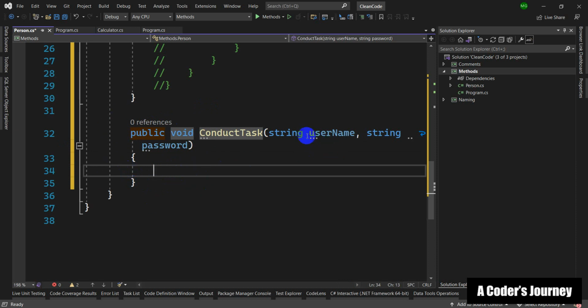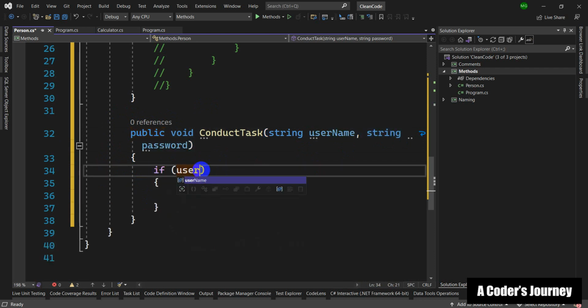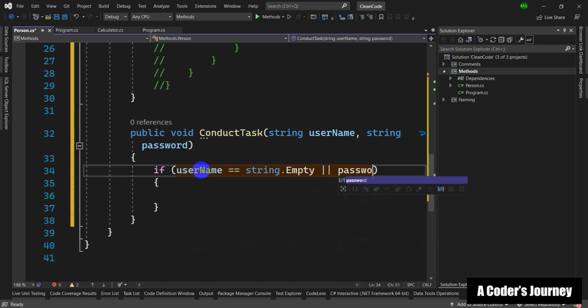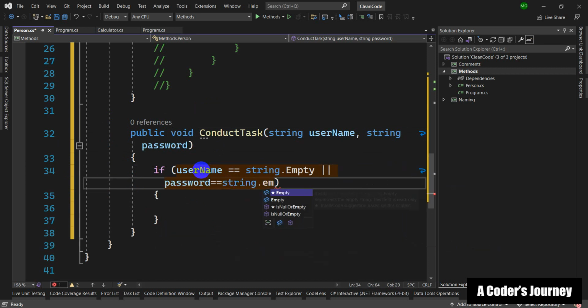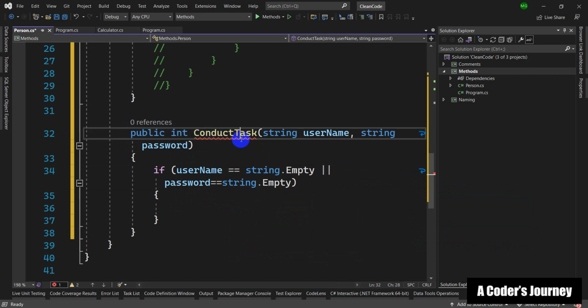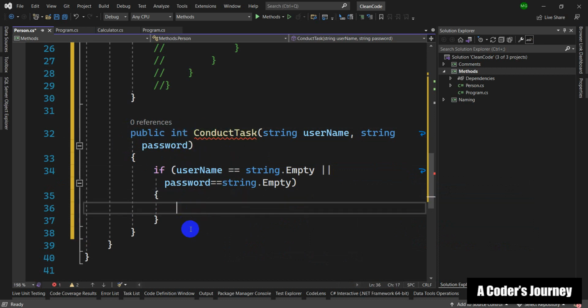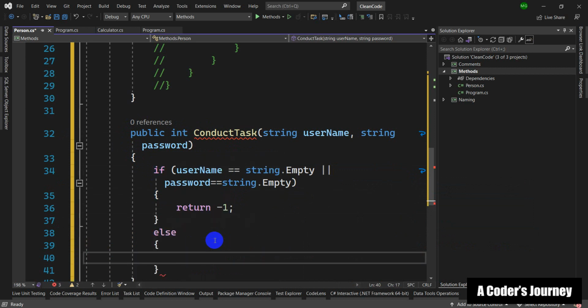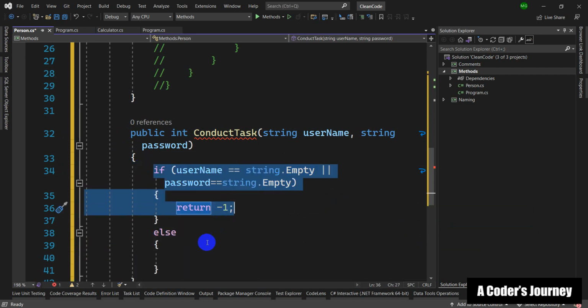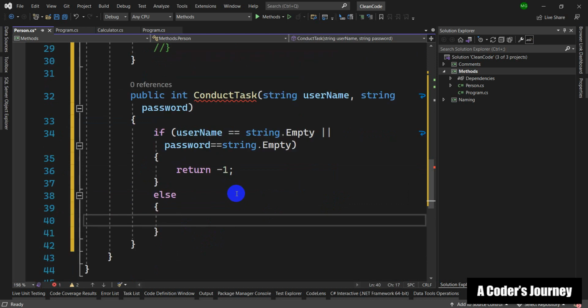And then what we are going to do is to first validate the username and the password. So we're going to say if the username is, for example, string.Empty, or password is string.Empty, we're going to return an integer, and we're going to say return -1, or I could have used a boolean, for example. And then, if these two are valid, what I'm going to do is to just write something